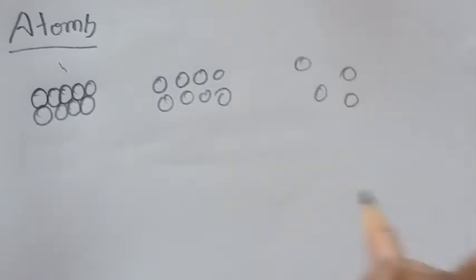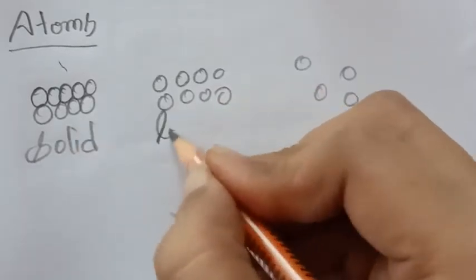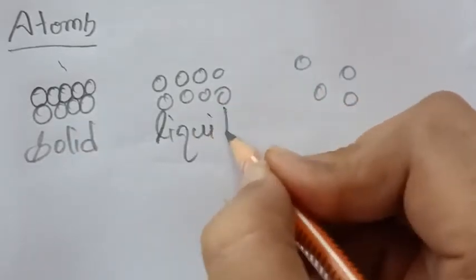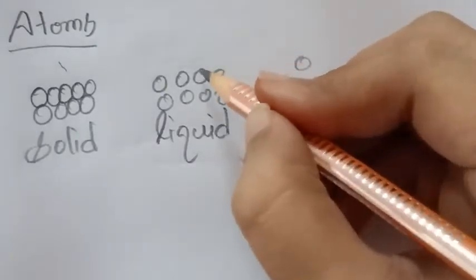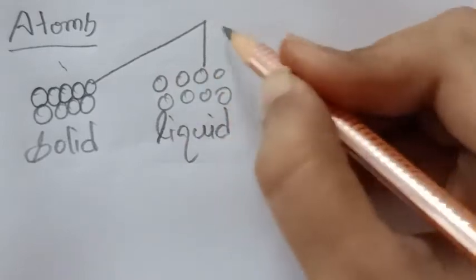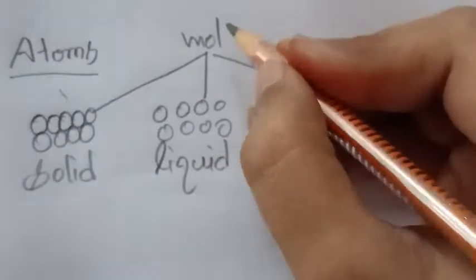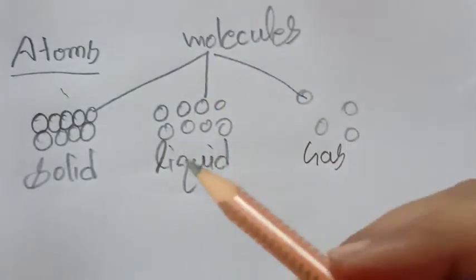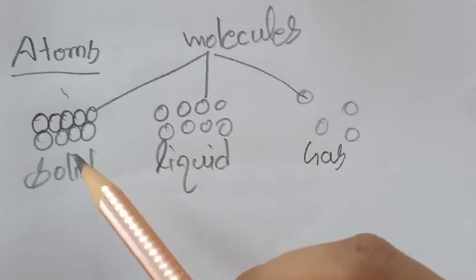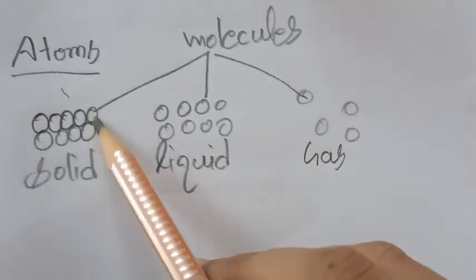These all states of matter are made of tiny particles called molecules. So these smallest units are molecules. And student, which in turn are made of atoms, means these molecules are made of atoms.